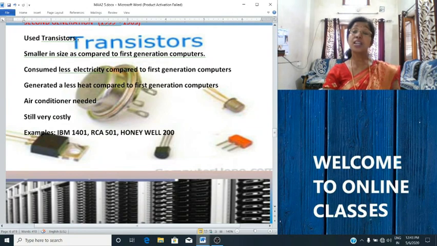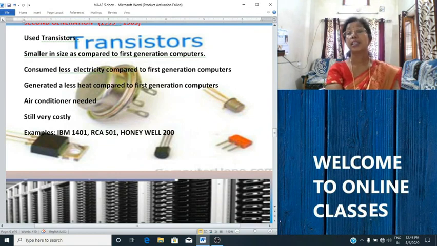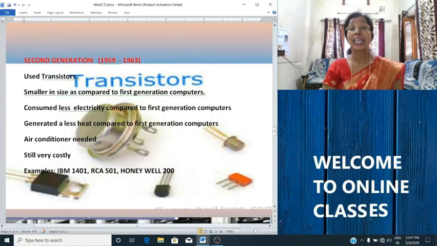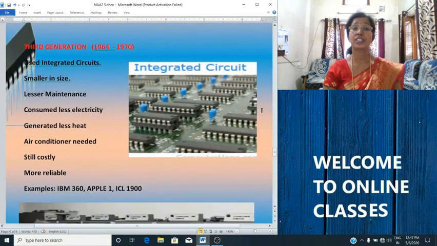It was faster than the first generation computer, but still very costly, since this also generated so much heat. An air conditioner was needed. It supported machine language and assembly language, and also used some high level languages. Now we will move to the next generation, that is the third generation.